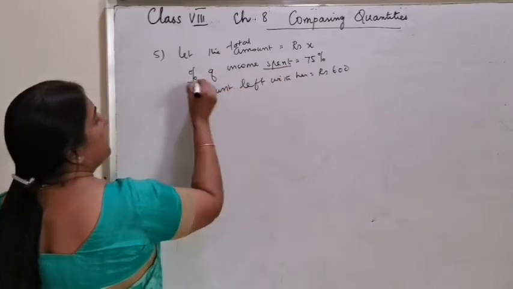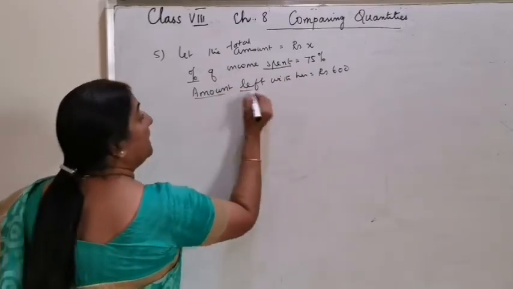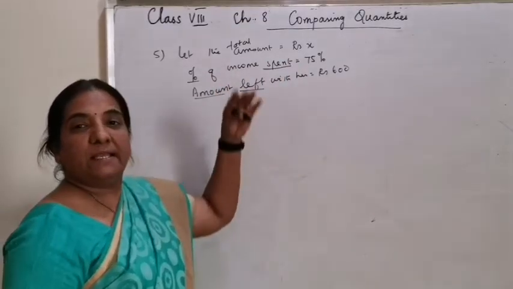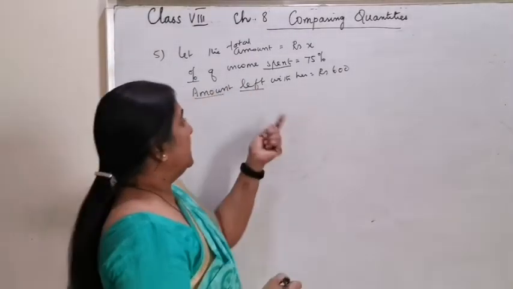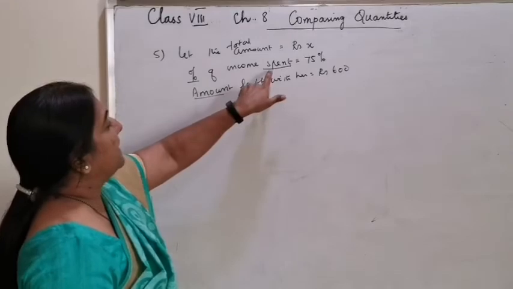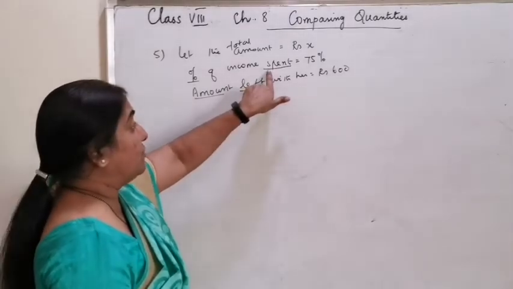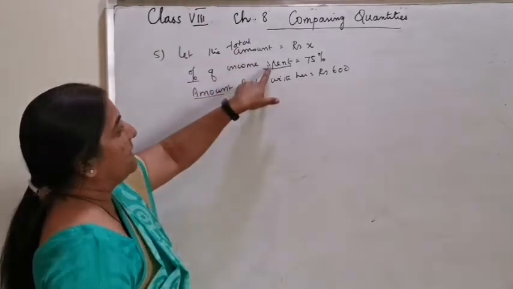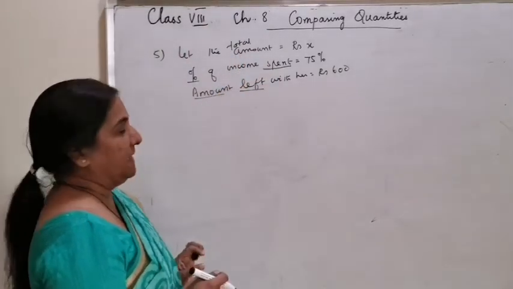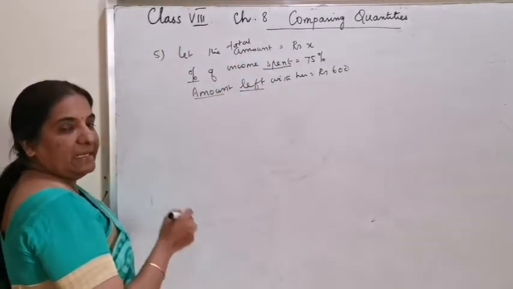So this is the percentage spent and the amount left. So that means both cannot be matching. You have to find out either the percentage of income left or the amount of income which has been spent. So let's go into the next step.